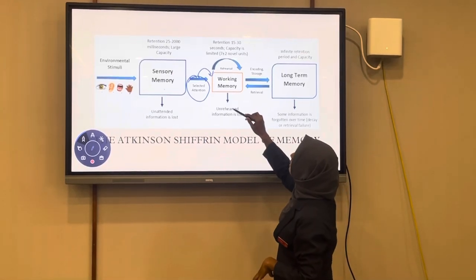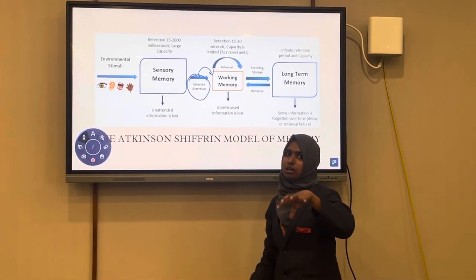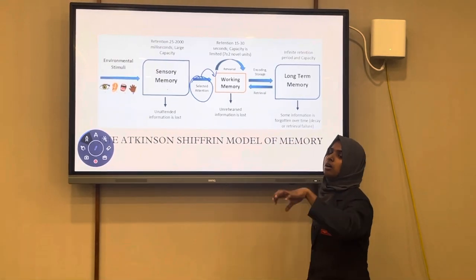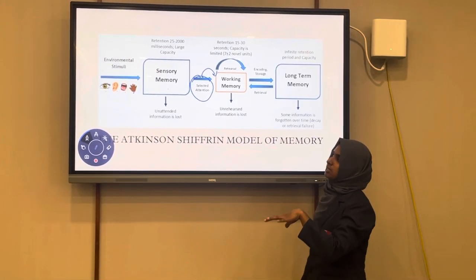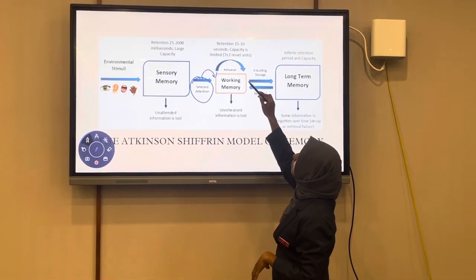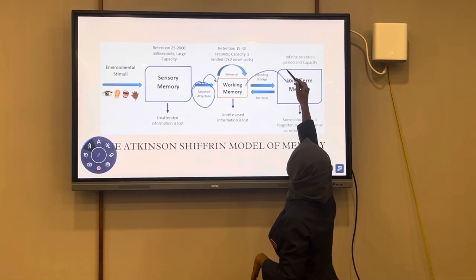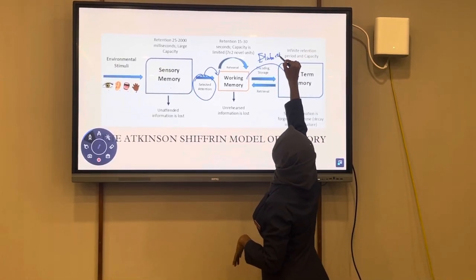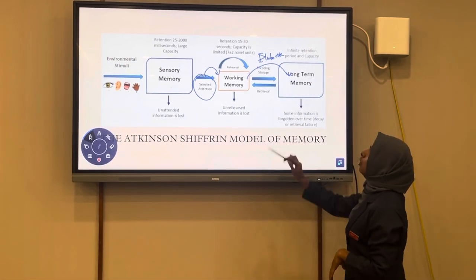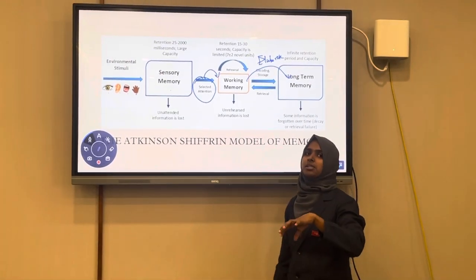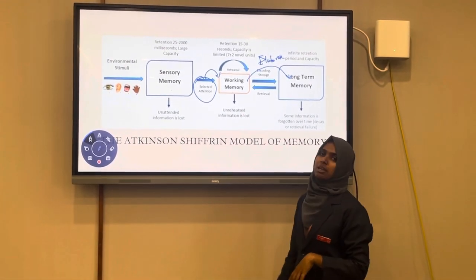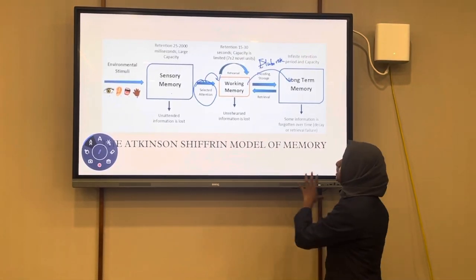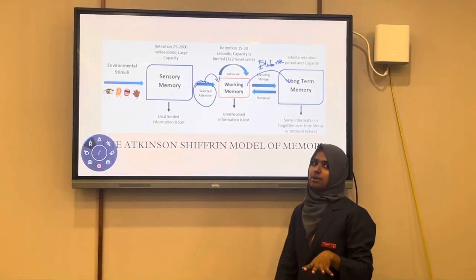In working memory, we do rehearsal on particular information, either maintenance rehearsal or elaborative rehearsal. The information on which we do elaborative rehearsal will go to long-term memory, while the information on which we do maintenance rehearsal will be kept in working memory or short-term memory itself. So that is the Atkinson and Shiffrin model of memory. Hope you guys have understood. Thank you.